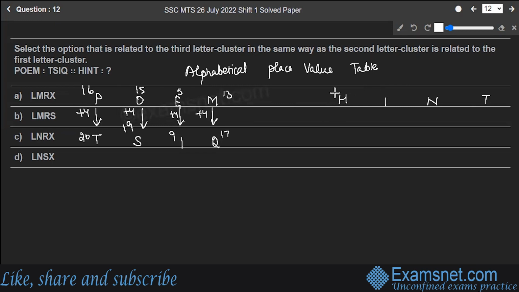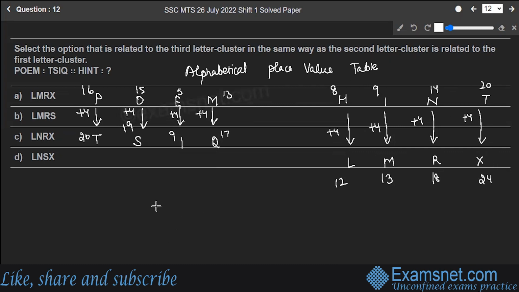Let's go. H position is 8, I is at 9, N is at 14, and T is at 20. Let's add 4 to all of them. 8 plus 4 gives you 12. The 12th position is held by L. 9 plus 4 gives you 13. 13 is M. 14 plus 4 gives you 18. 18 is R. 20 plus 4, 24. The 24th position is held by X.